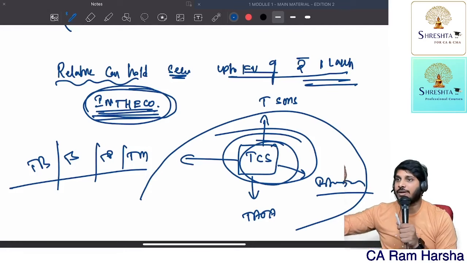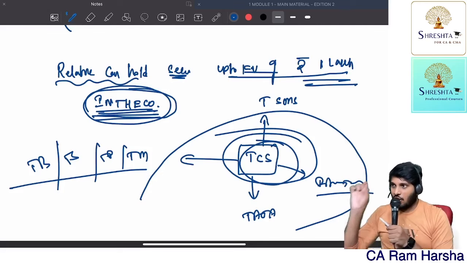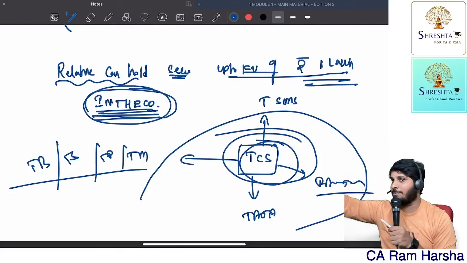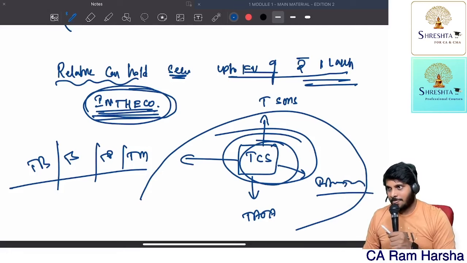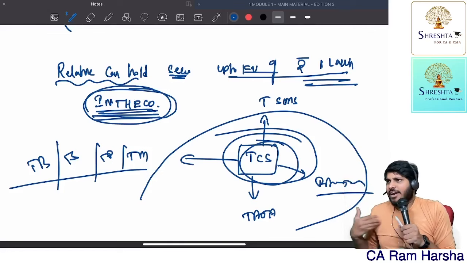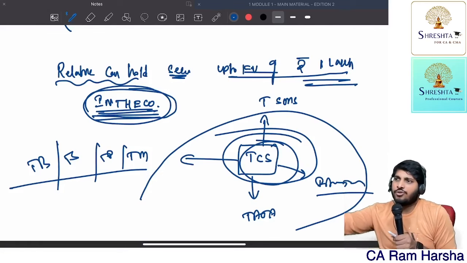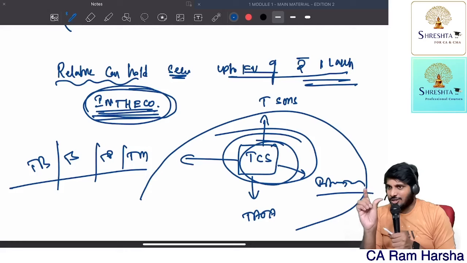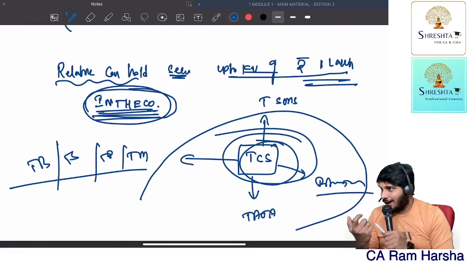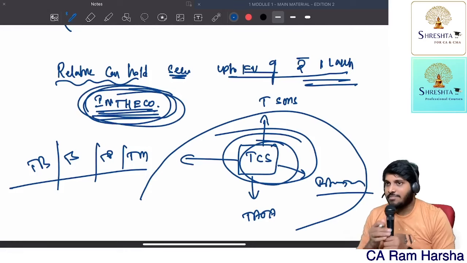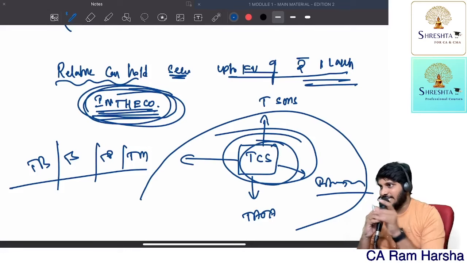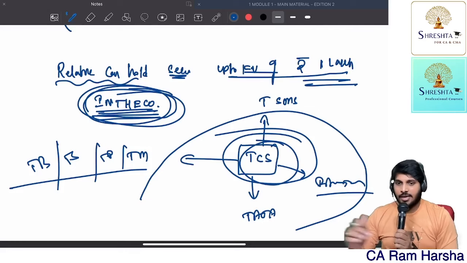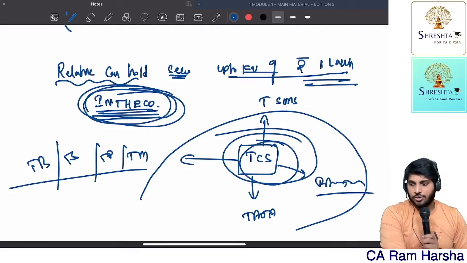But logically, that interpretation is not correct. It's a blunder. Very simple logic. I am the auditor of TCS, right? In that company, you are permitting my relative. Other companies where I am not the auditor, how can you prohibit? Logically, this is not correct, no? Are you getting the point? Here, in the company is a general ending. It's not a technical word. In the company is not a technical word. See, I'll show you the Act also, how it looks.